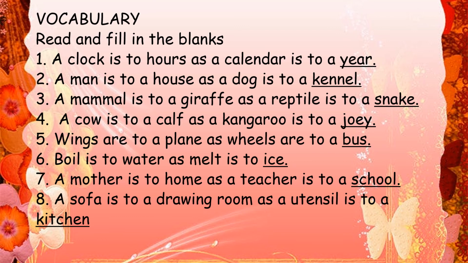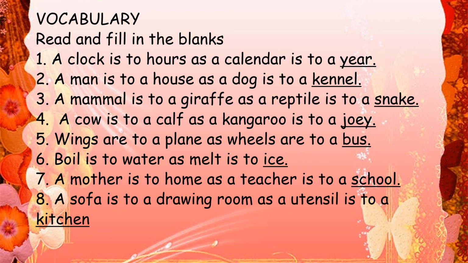Fourth one. A cow is to a calf. So the baby of cow is calf as a kangaroo is to a joey. So the baby of kangaroo is called joey. Wings are to a plane as wheels are to a bus, car, scooter, anything. Boil is to water. So water boils as melt is to ice. Ice melts. A mother is to home. So at home you find a mother as a teacher is to a school.